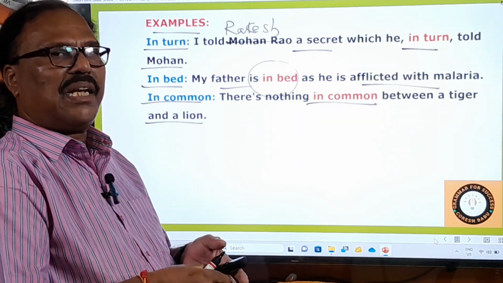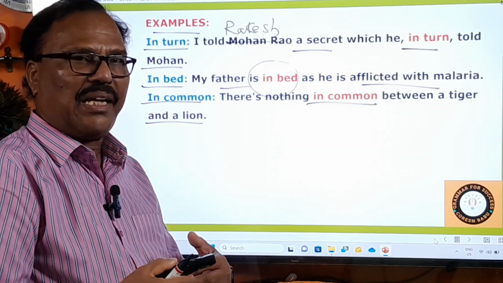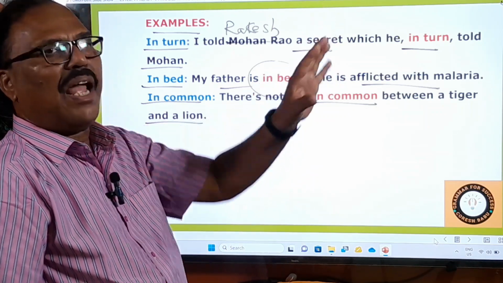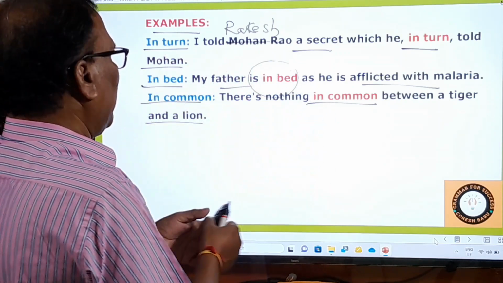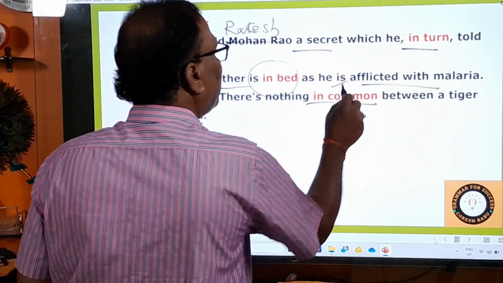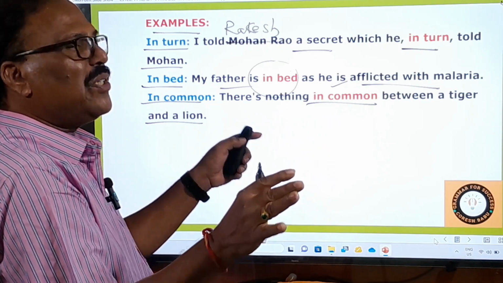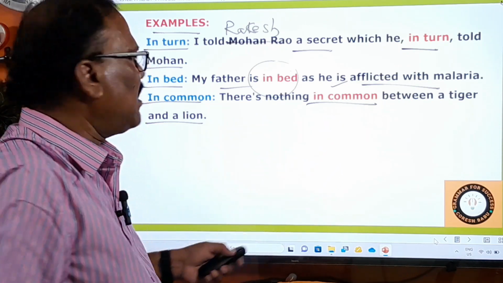Is there anything common between a tiger and a lion? Nothing. So a tiger is different, and a lion is different. A tiger and a lion both are different. So there is nothing in common. There is nothing that you can find commonly. That is the meaning, right?